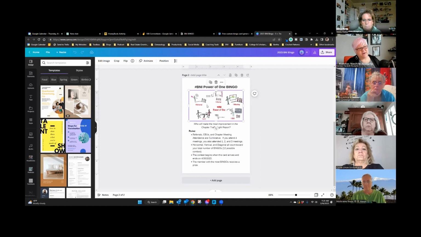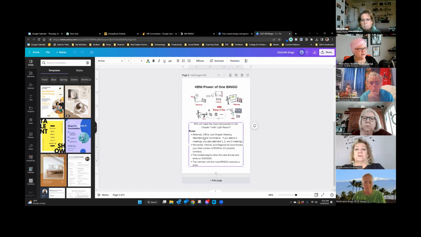So when I send out these bingo cards to my chapter, it's to improve our traffic light report status. The traffic light report is based on the power of one. The power of one is 1 referral per week, 1 visitor per month, 1 meeting per week, 1 CEU per week, and 1 one-to-one per week. So when I created the BNI bingo cards, I made sure that the power of one activities were what people were getting credit for. So if you're not in BNI, just take that graphic out and change it to whatever you want. But here's the language that I use for the rules.